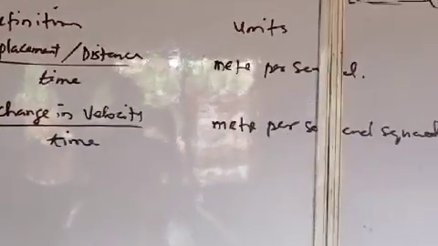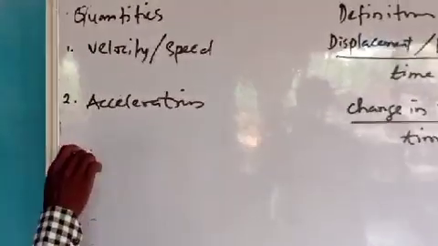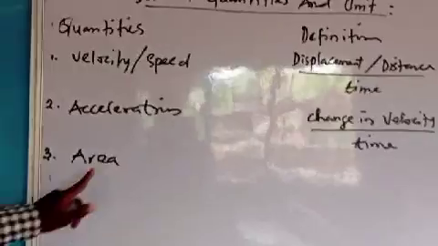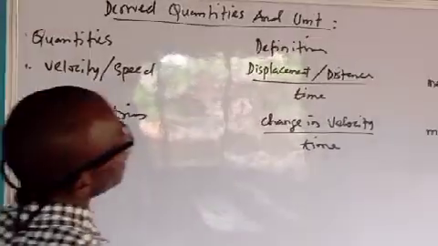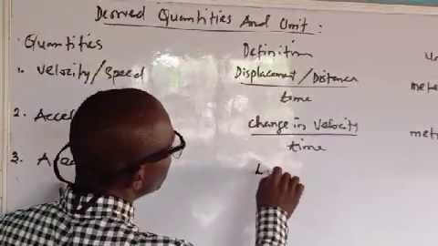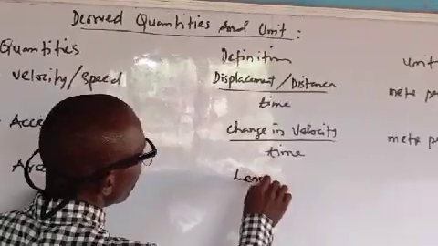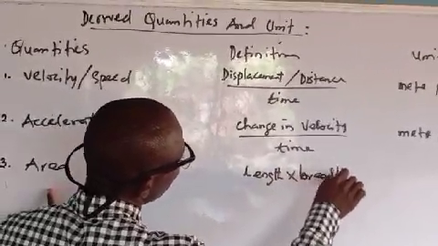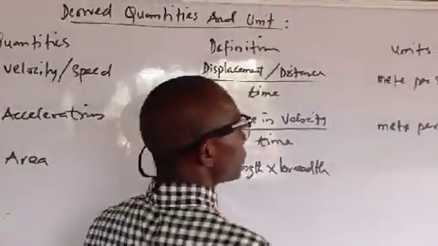Number 3, I can talk about area. Area is length times breadth.